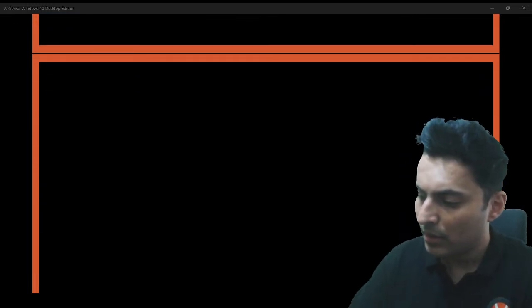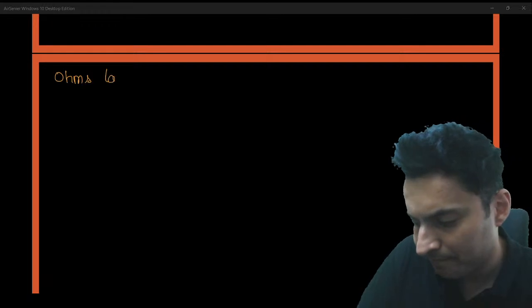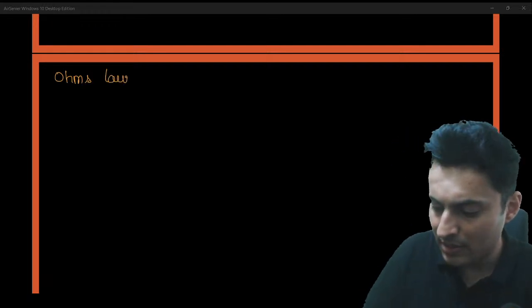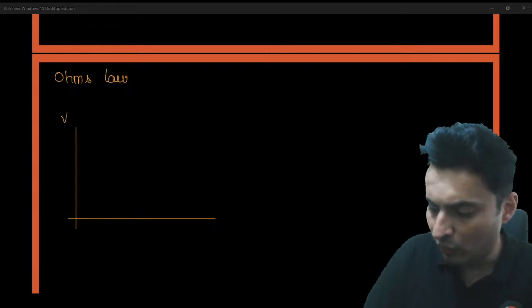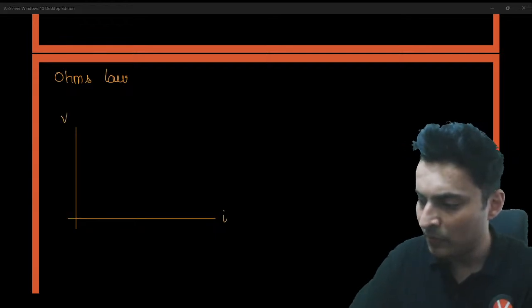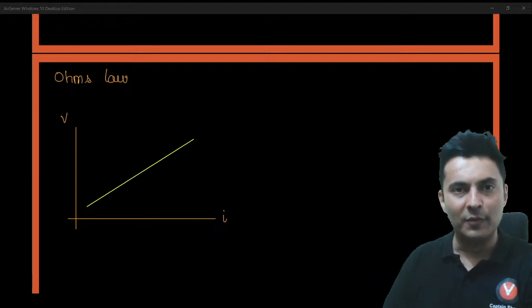So in Ohm's law, the main graph is of the voltage versus the current, and we know that the voltage is directly proportional to the current.